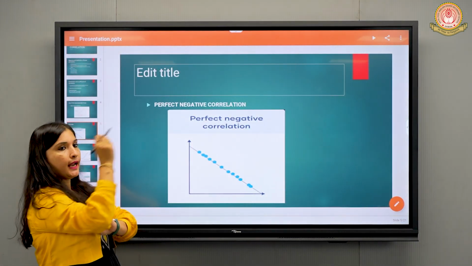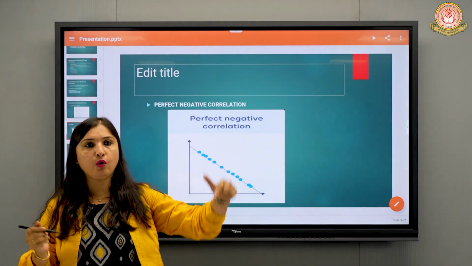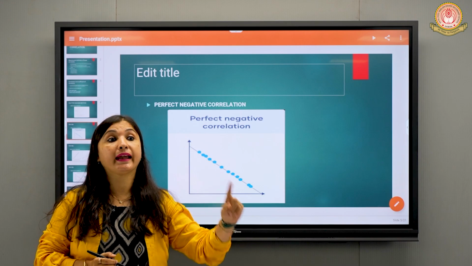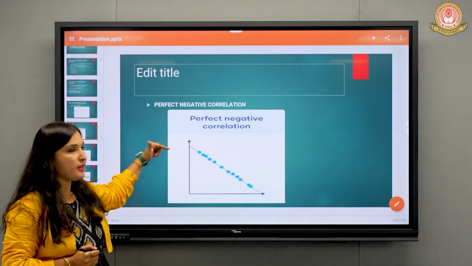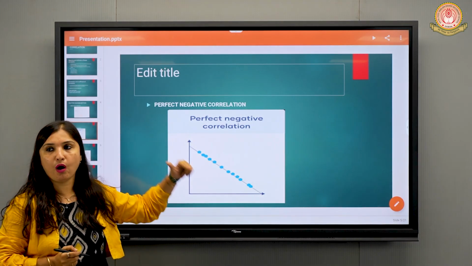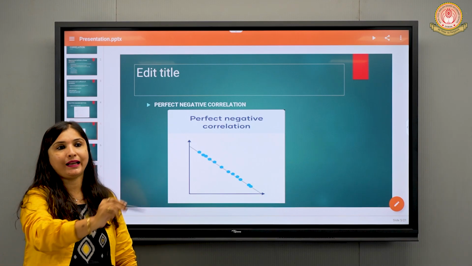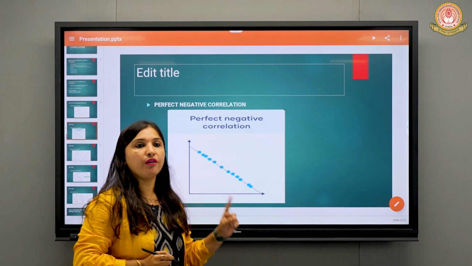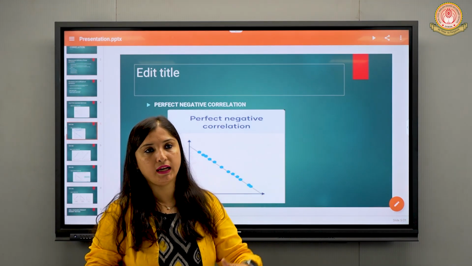Yes, if the points are lying on a straight line in the downward direction, then it is called perfect negative correlation. The points are going in which direction? They are going in the downward direction, but on a straight line, right? When they are in a straight line, we call it perfect negative correlation.